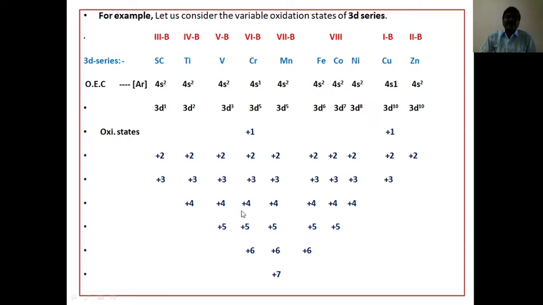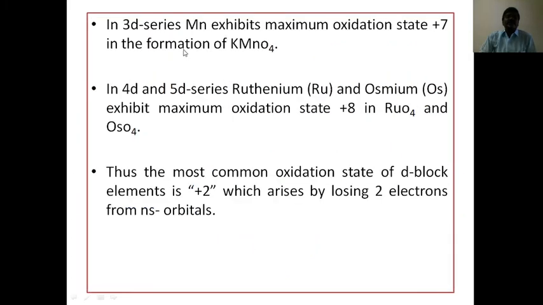So here the highest oxidation state is +7. This +7 is in the 7B group, that is manganese. Manganese has the highest oxidation state in the 3d series. In the 3d series, manganese exhibits the maximum oxidation state +7 in the formation of potassium permanganate.